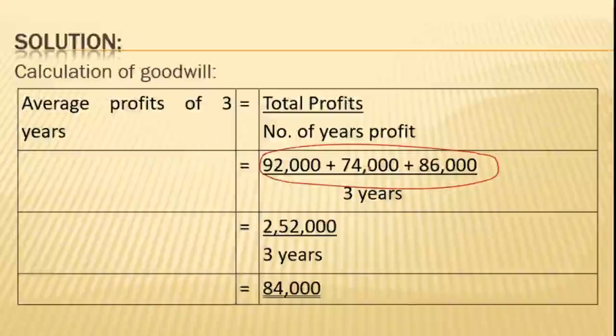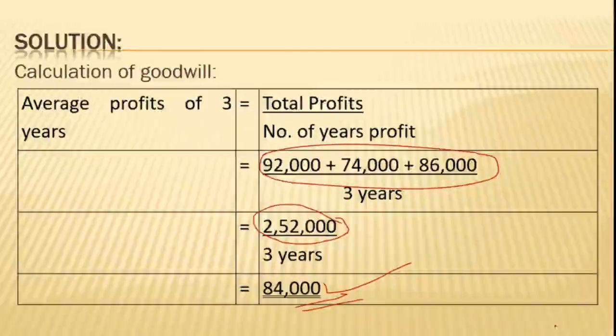So in this case it is 3 years' profit. So 3 years' profit we get 2,52,000 and divide by the number of years, that is 3 years. So we get an amount of 84,000. So 84,000 is the average profit for the 3 years.